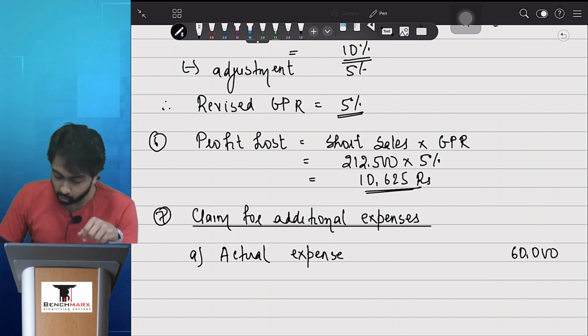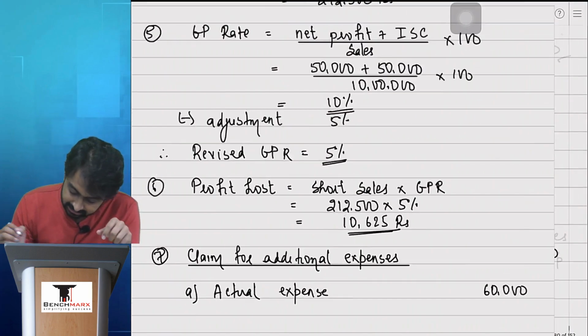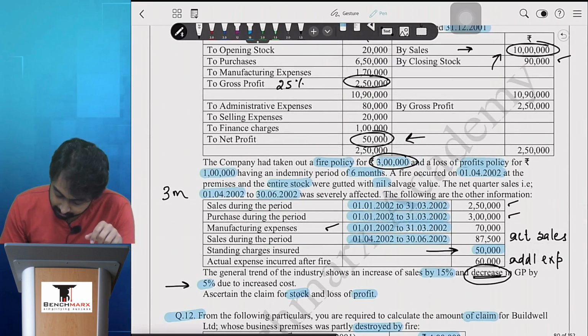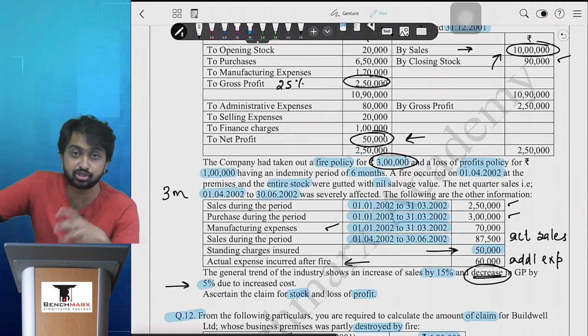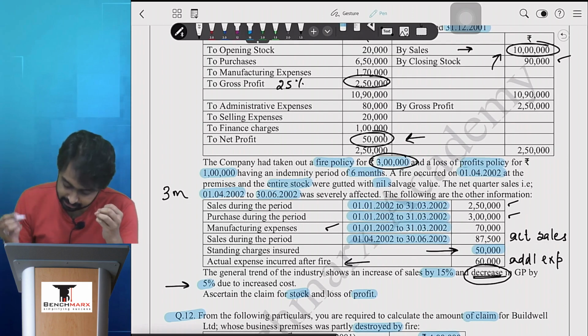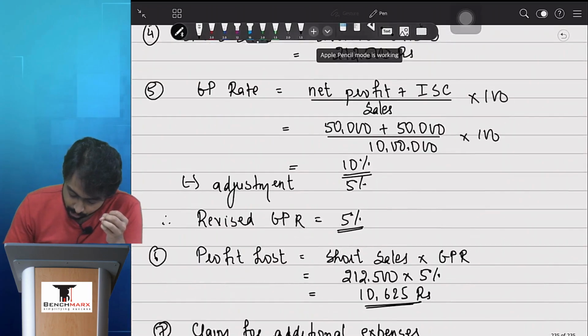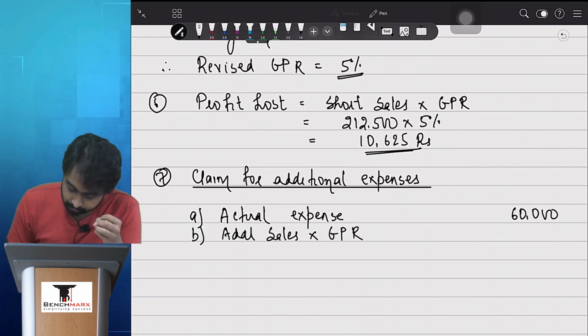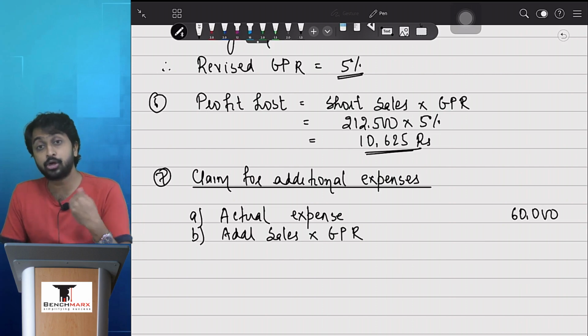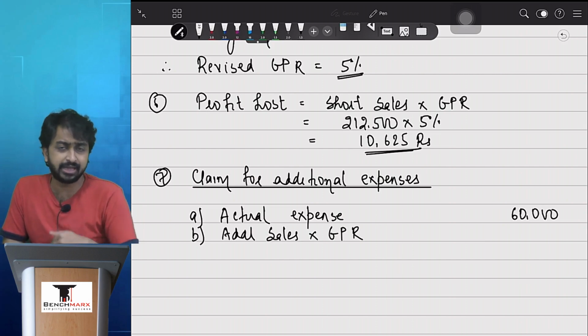तुम टेबल देखोगे तो टेबल में तुम्हारा लास्ट लाइन दिया था ये वाला additional expenses. We have inferred that these are additional expenses which the firm has to incur because of fire. Increase in the expense 60,000. Point number 2 or point number B is additional sales into GP. Normally the question may or may not give additional sales because of the extra expense.